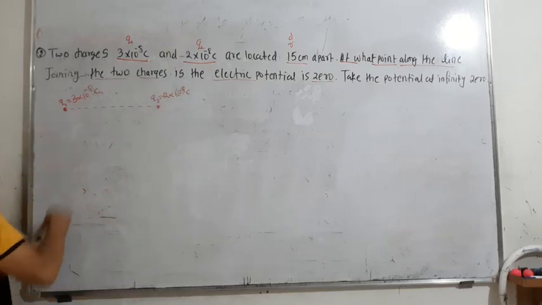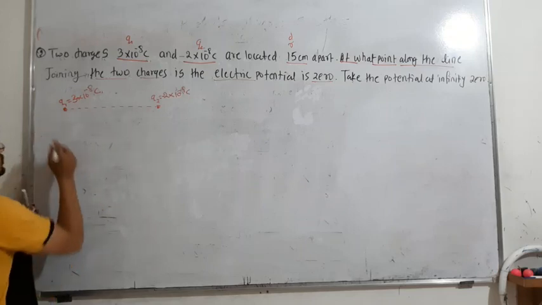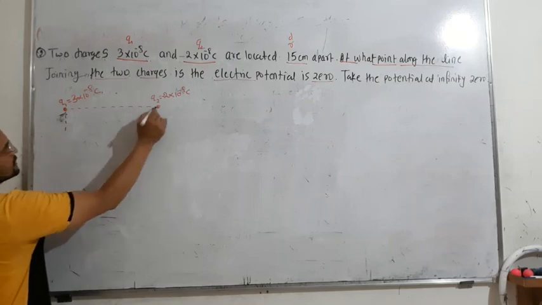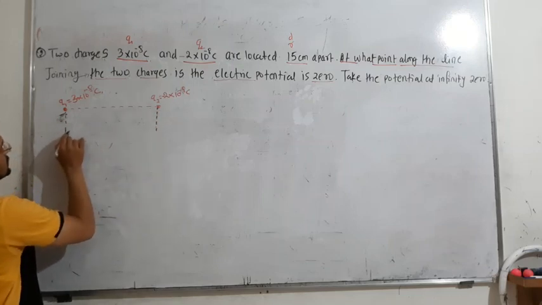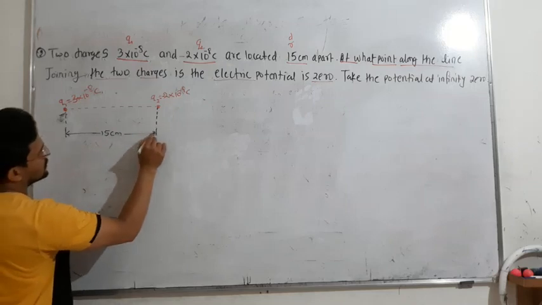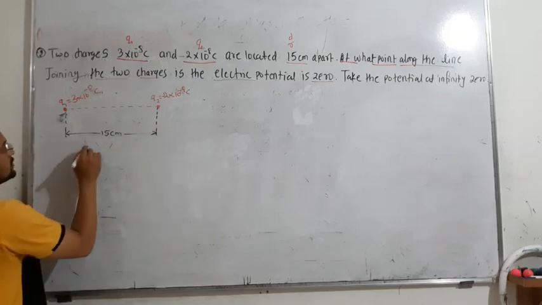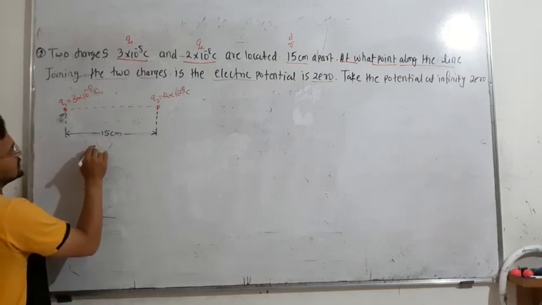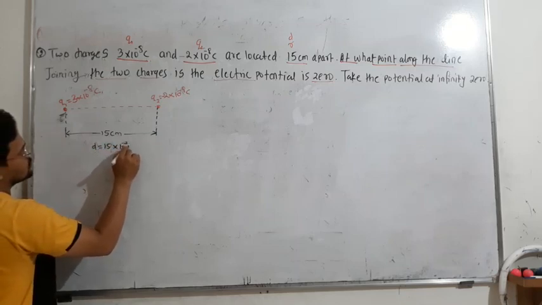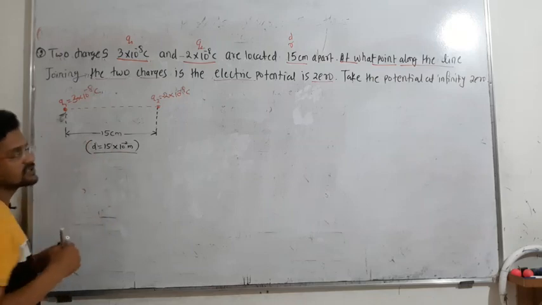And what is the distance between them? The two charges are separated at a distance of 15 centimeter. That means D is equal to 15 into 10 to the power of minus 2 meter, correct? This distance we have to take.